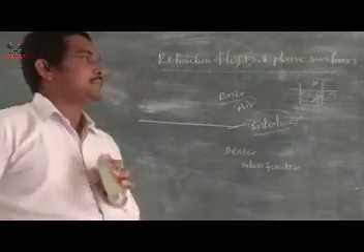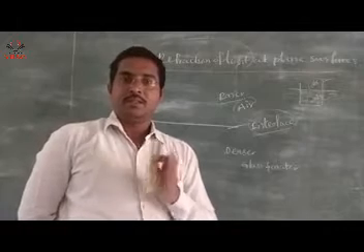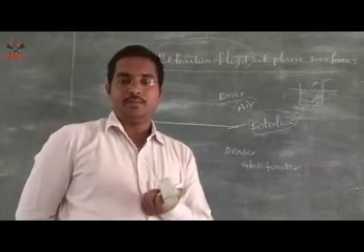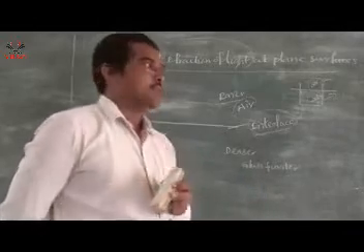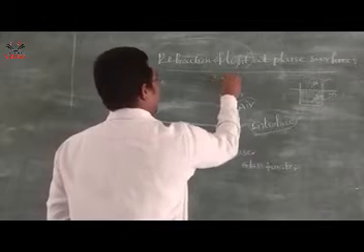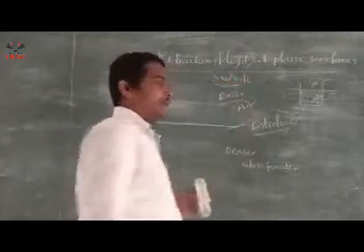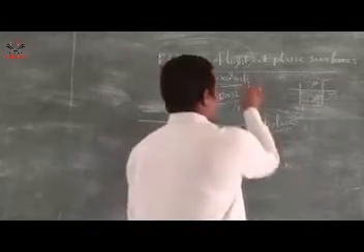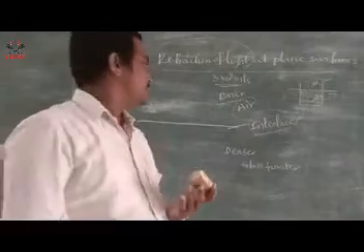Now, light. What is light? The sensation of visible is called light. What is the speed of light in a medium? The speed of light in air is 3 into 10 power 8 meter per second.